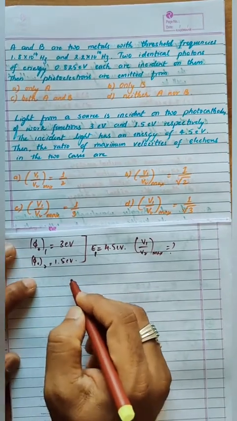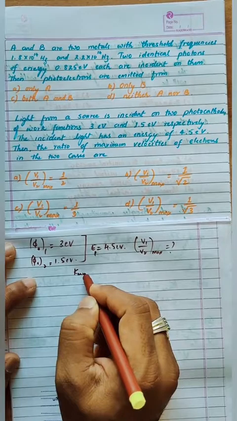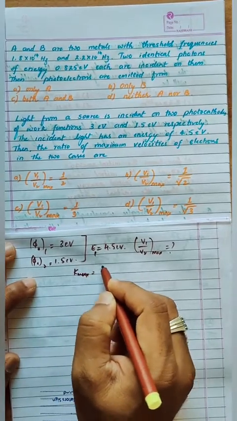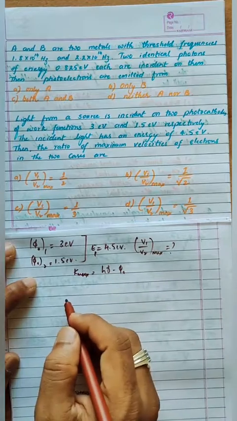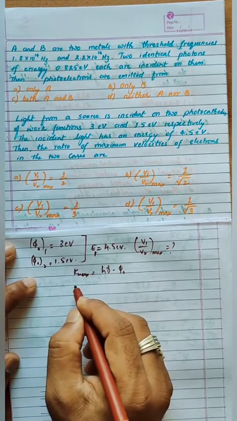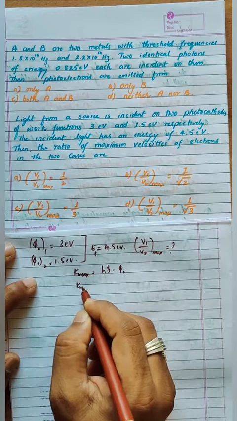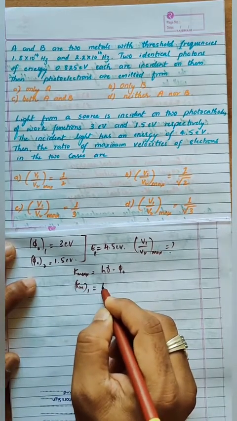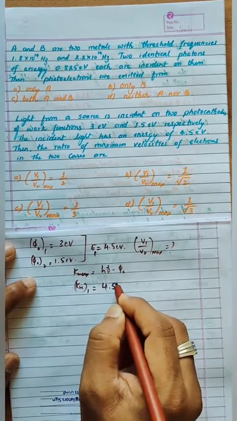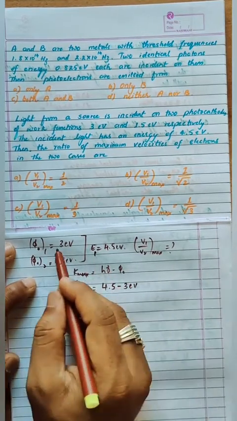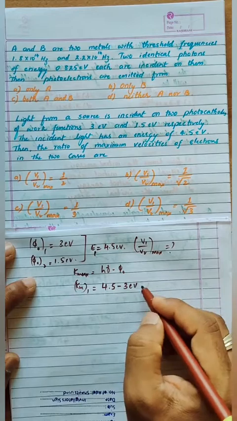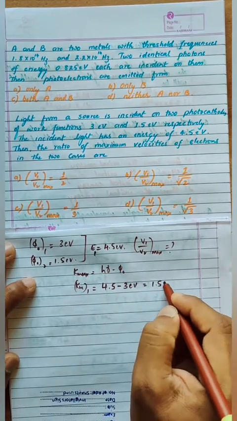So again we'll go with the standard formula. K maximum is equal to h nu minus h nu naught. So let us see, K maximum 1 is equal to 4.5 minus 3 electron volt, correct? Phi naught is 3 and this is 4.5, so this is 1.5 electron volt, correct?